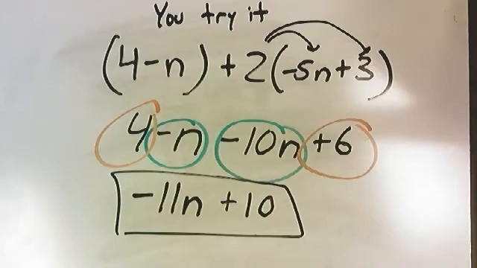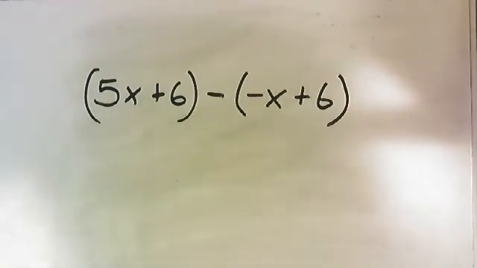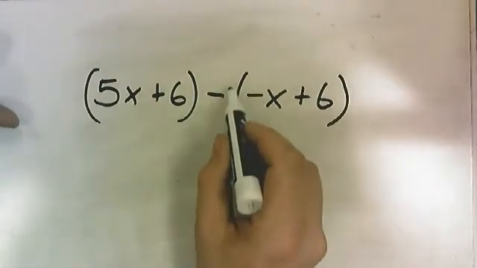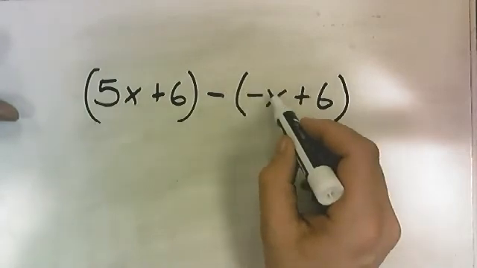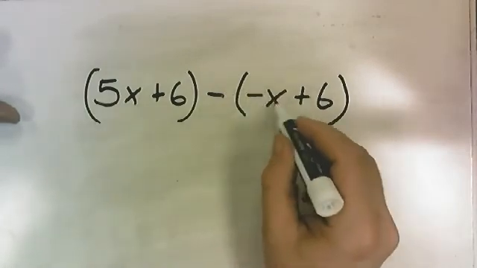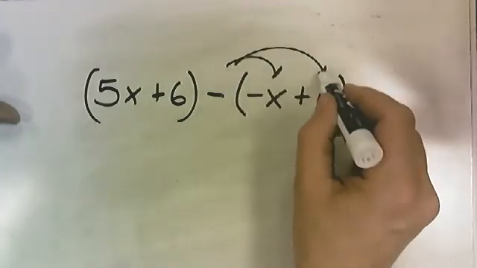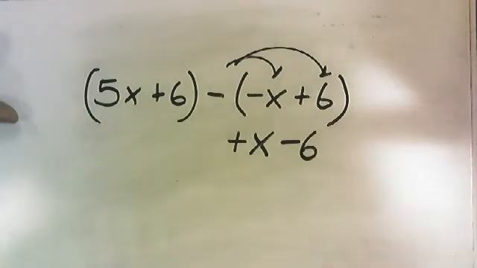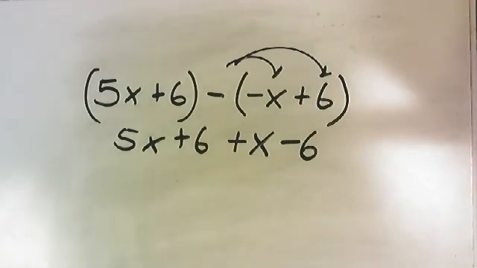All right, but not only can we add expressions together, we can also subtract expressions from one another. Now, sometimes this subtraction gets really, really tricky, so please pay close attention here. So remember we were talking about distributing a negative 1 to all of this? All we're going to do is negative 1 times a negative x, and that's going to become positive, and then this positive 6 is going to become negative. So when we distribute a negative 1 to both of these, this becomes a positive x, but it also becomes a negative 6. So we have 5x plus 6 plus x minus 6.